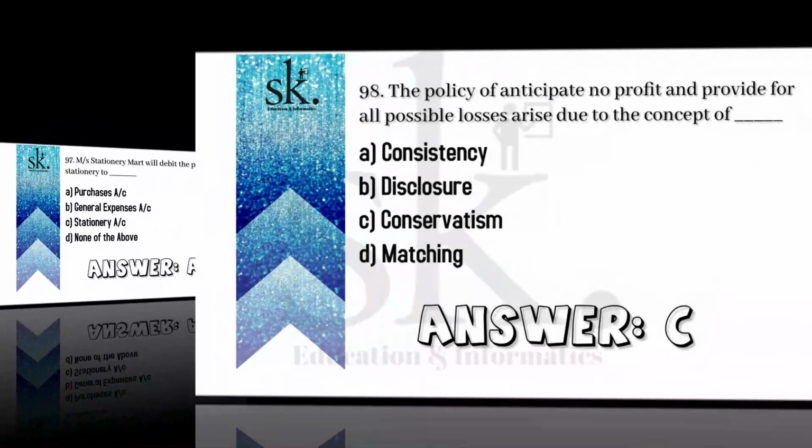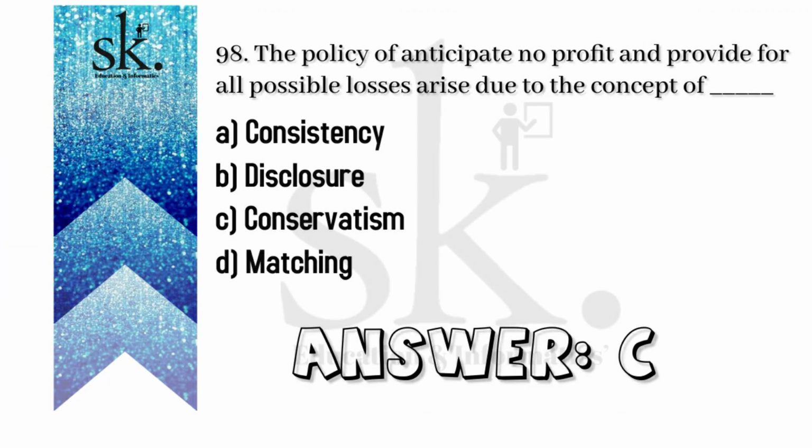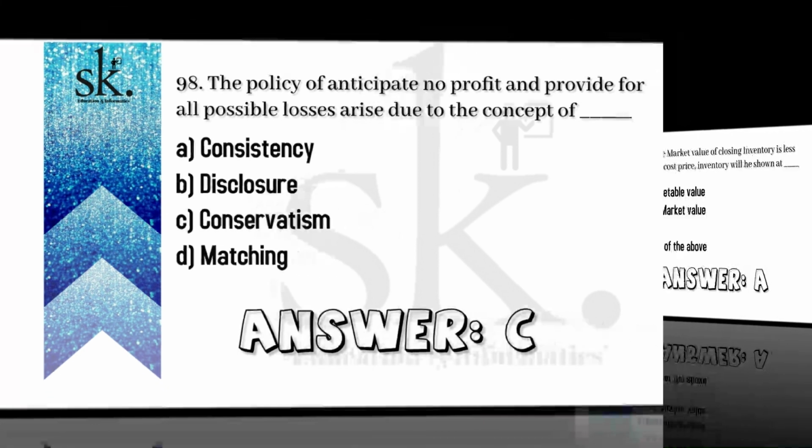Question number 98. The policy of anticipating no profit and providing for all possible losses arises due to the concept of, as we said before, the convention of conservatism, known as doctrine, a policy of anticipating possible future losses and not future gains. So this is what is important. So the correct option will be C, conservatism approach.